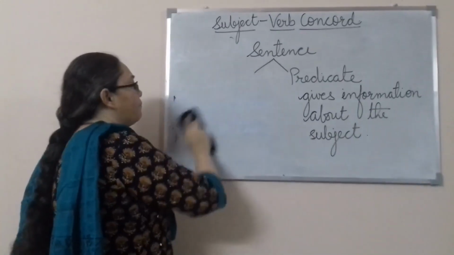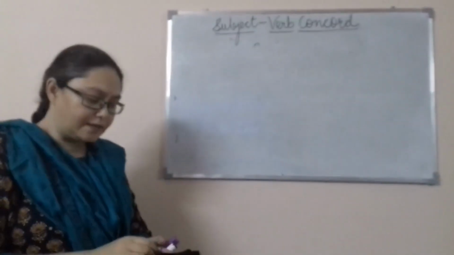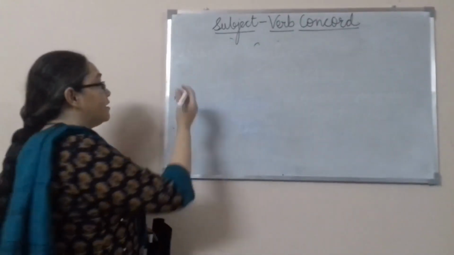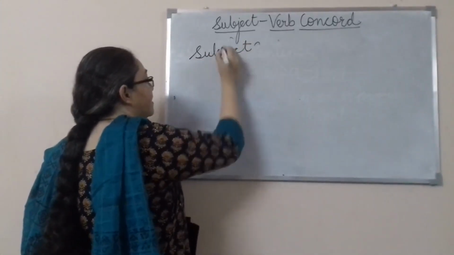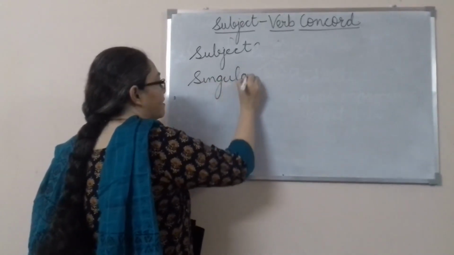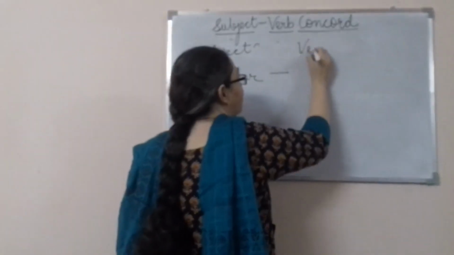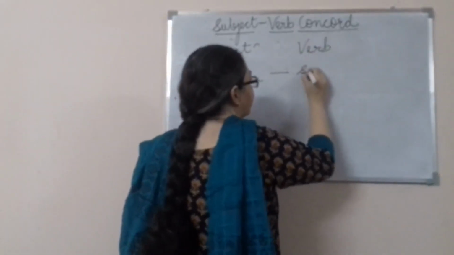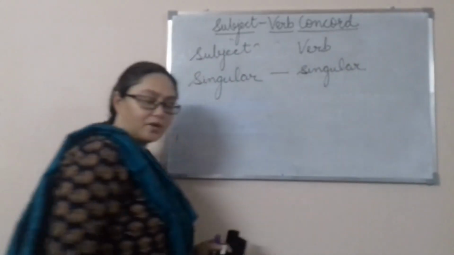Now the basic rule that we talk about in subject verb agreement is that if the subject is singular, then the verb should also be singular.